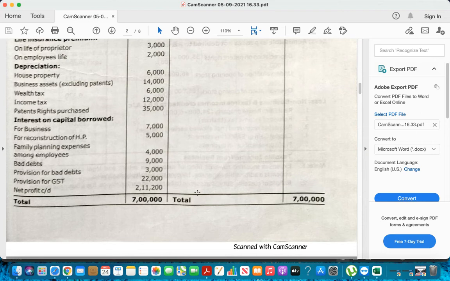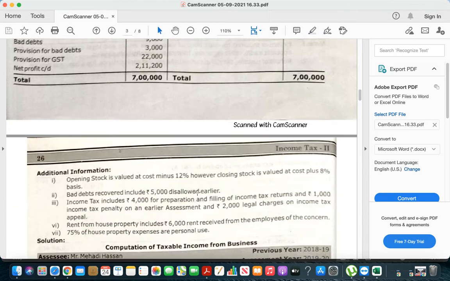Next, family planning expenses among employees. We have discussed one question on this. Tell me whether it belongs to business or not. See, family planning expenses among employees.